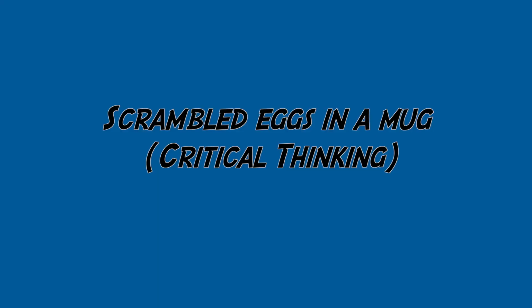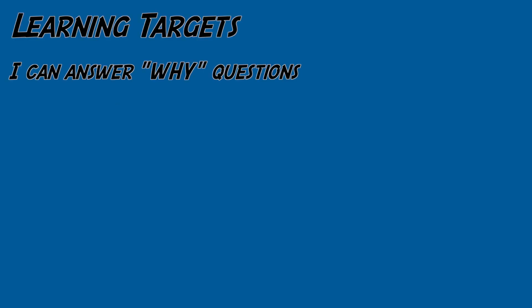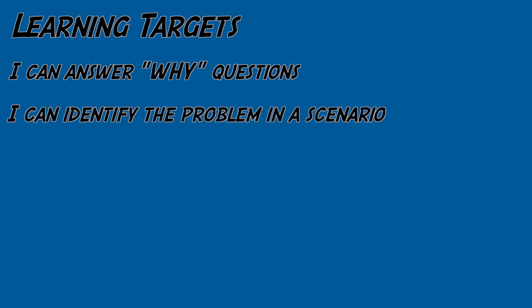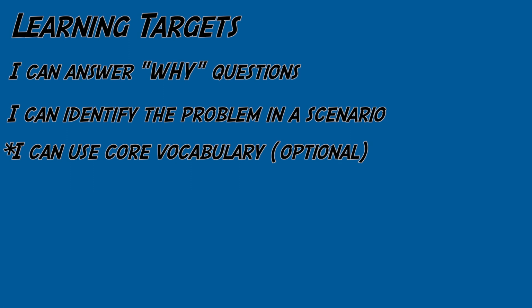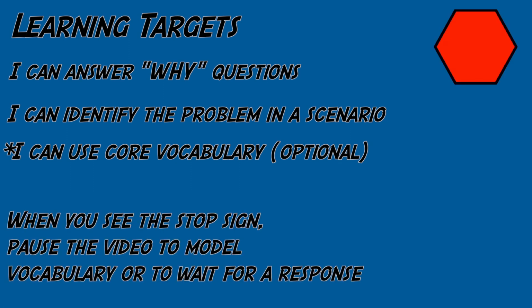On today's episode of Retrieving Speech, we will be discussing some critical thinking questions related to the recipe scrambled eggs in a mug. So let's go over our learning targets. I can answer why questions. I can identify the problem in a scenario. There will also be opportunities to model and review core vocabulary. When you see the stop sign, pause the video to model vocabulary or to wait for a student to respond to the question. Here's our first scenario.